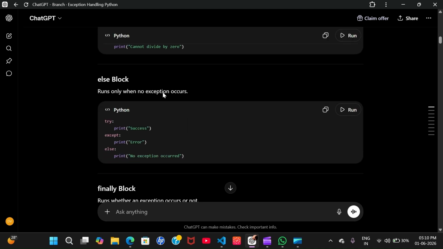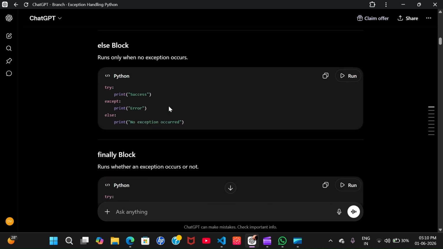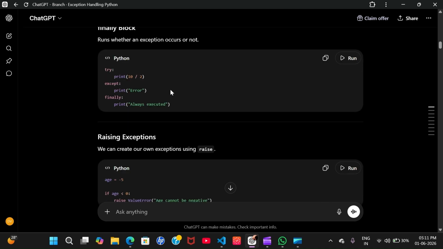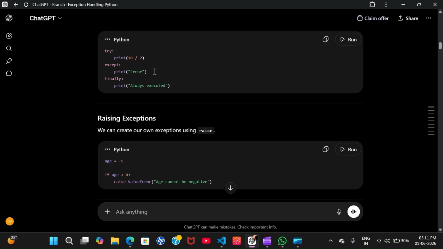Also, the else block. It runs when no exception occurs. See, if the code in try runs, then it means it doesn't contain any error, so the else code will run. And finally, it is a final block which runs whether an exception occurs or not. Whether it is true or not, finally will run.